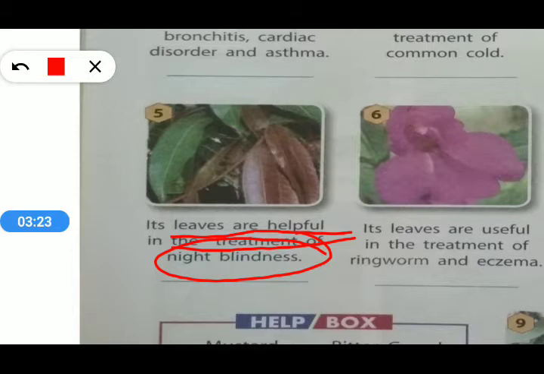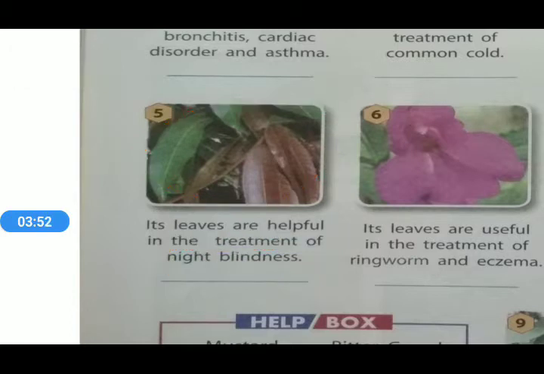Whenever there is no light, it is difficult for that person to see objects clearly. That is called night blindness. And the name of the leaf which is useful is mango. The leaf of mango is useful to treat night blindness.